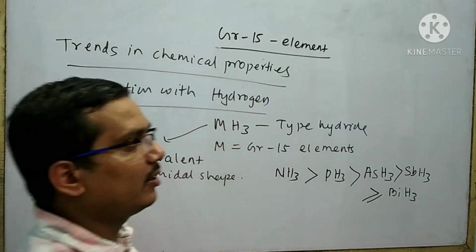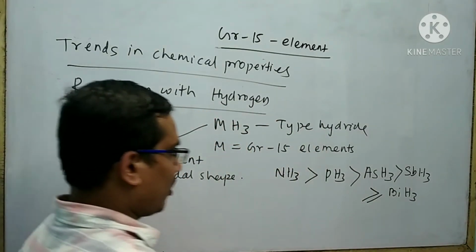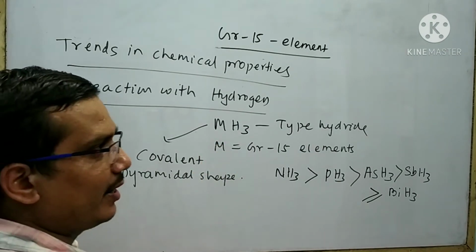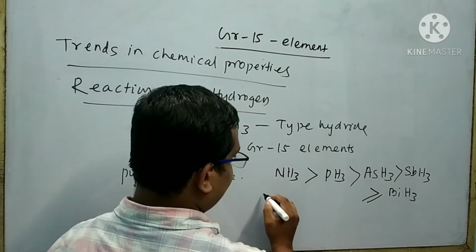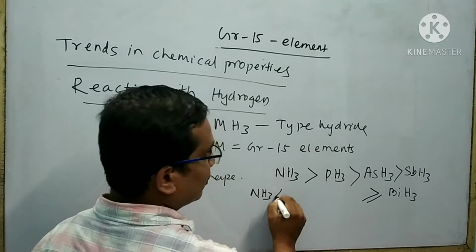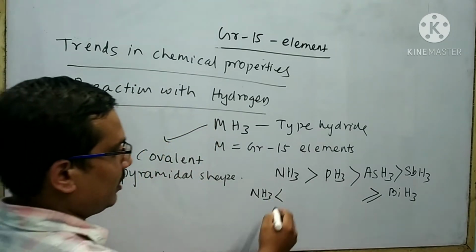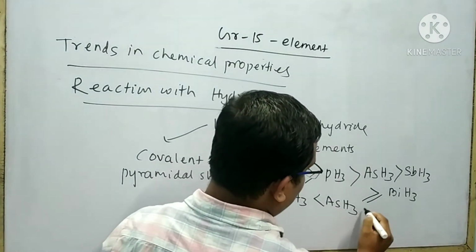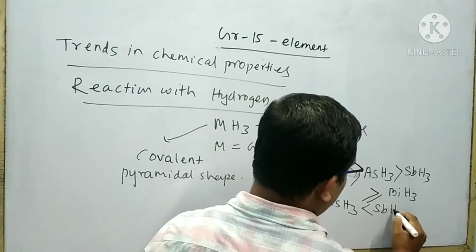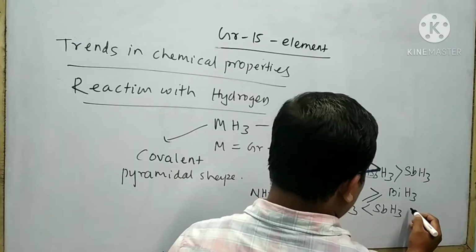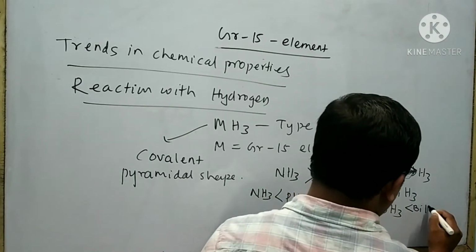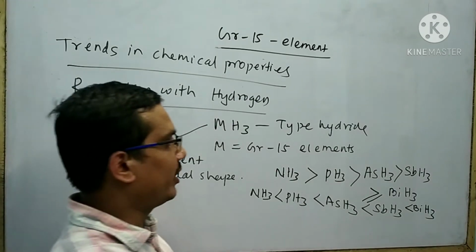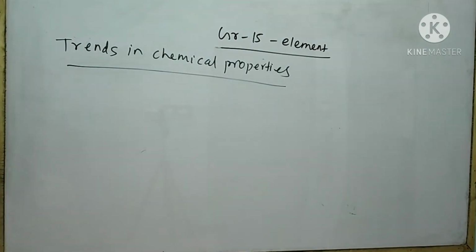On the other hand, the order of reducing character of MH3 type hydrides is NH3 smaller than PH3, smaller than AsH3, smaller than SbH3, smaller than BiH3. BiH3 is a strong reducing agent.